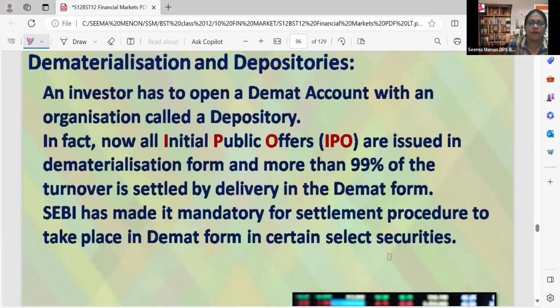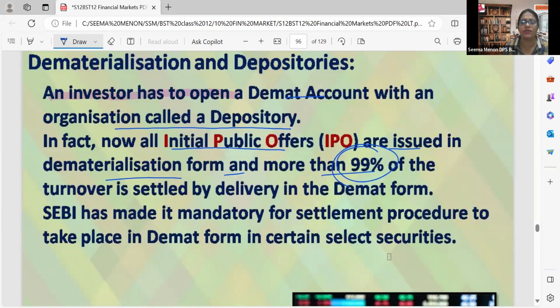Another point we have to discuss about dematerialization: an investor has to open a demat account. Definitely he will be opening a demat account with an organization called a depository. A depository should be there. In fact, nowadays all initial public offers, that is IPOs, are issued in dematerialized form, and more than 99% of the turnover is settled by delivery in the demat form. Now, we cannot say 99%, it is actually 100%, other than some underwriters, etc.